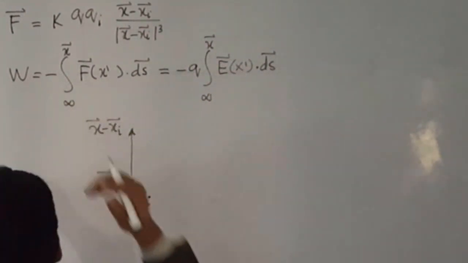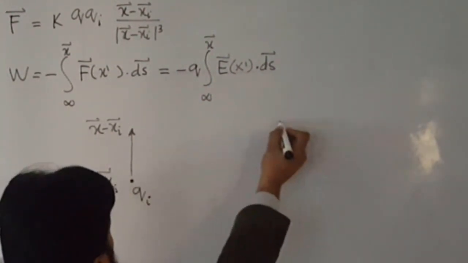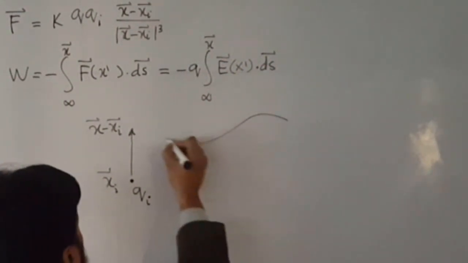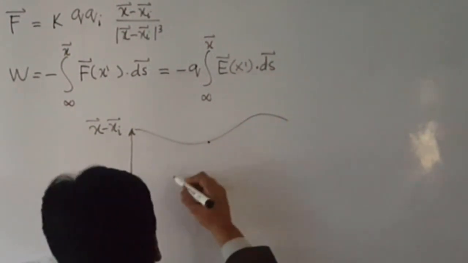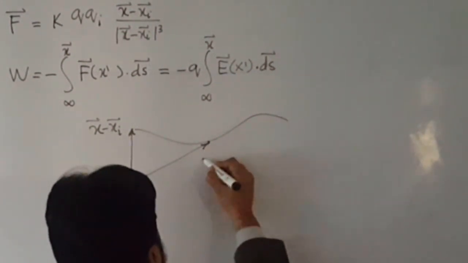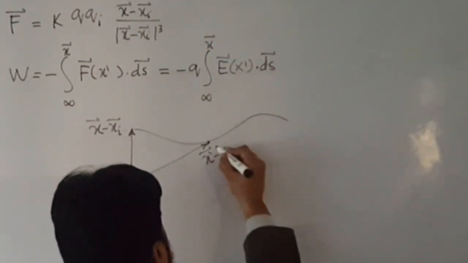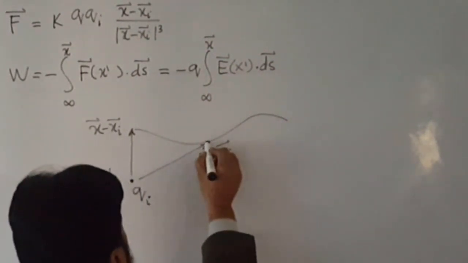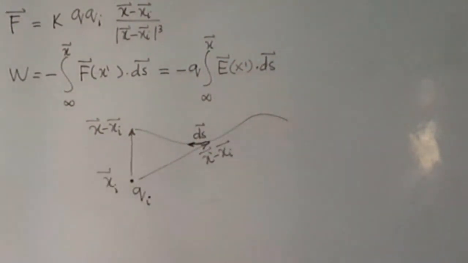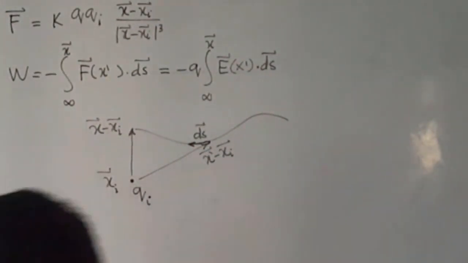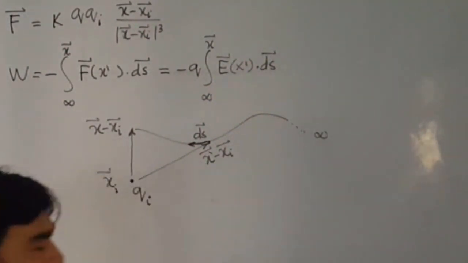This is the same as we did earlier, and from here let's say you are bringing it this way. Consider this point is x' minus xi, and this is, let's say, the length element ds. Just bringing that one from, this will be your, let's say, infinity region.